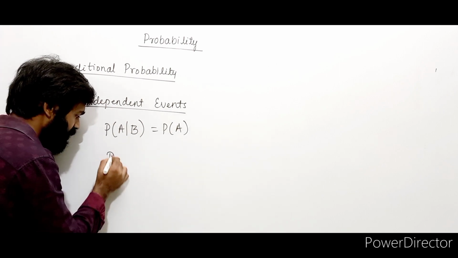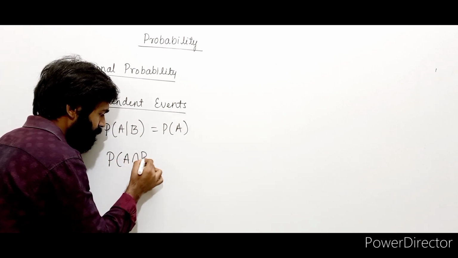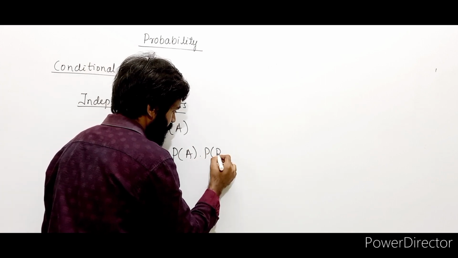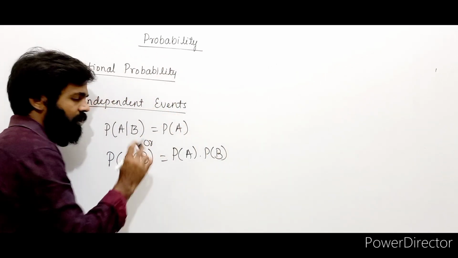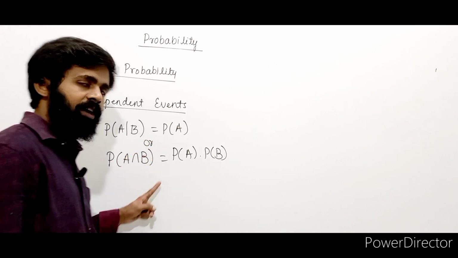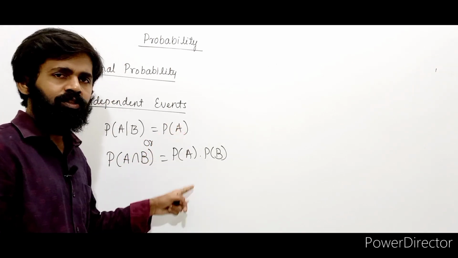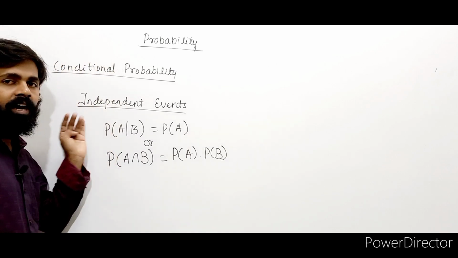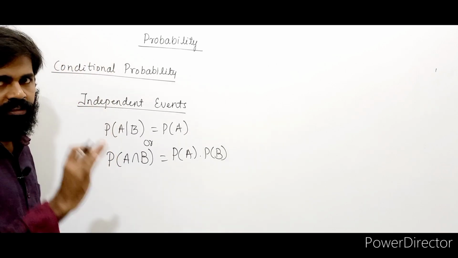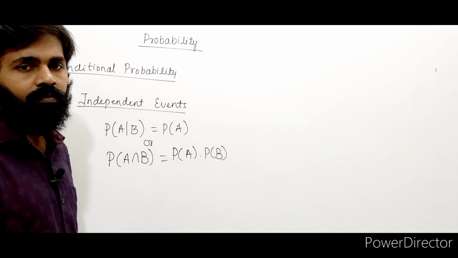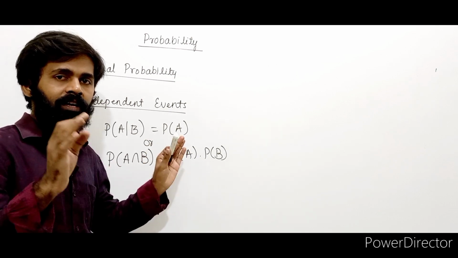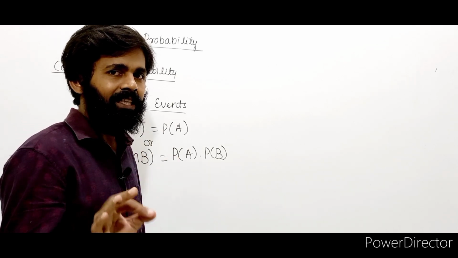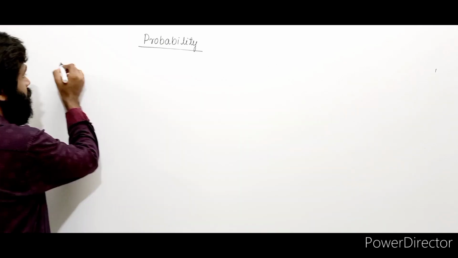There is one more condition for this. P of A intersection B should be equal to P of A into P of B. Either this is the case or this is the case. If any one of these two conditions is followed, then it means they are independent events. Right. Now let's see the next very important concept in probability, that is nothing but Bayes theorem.